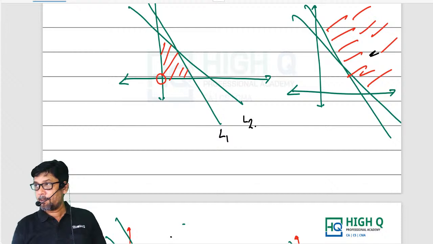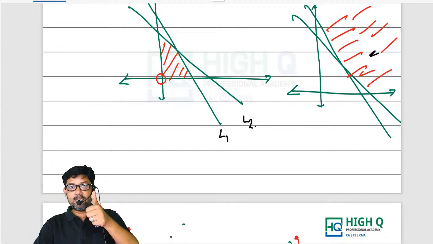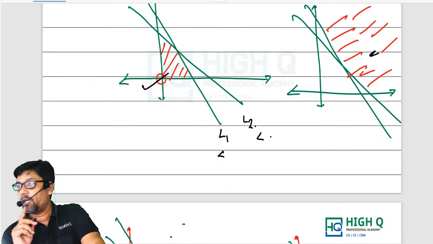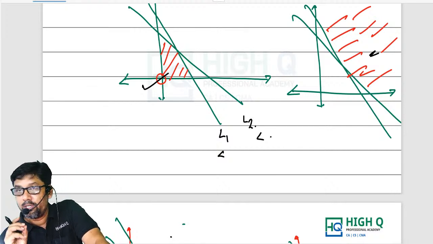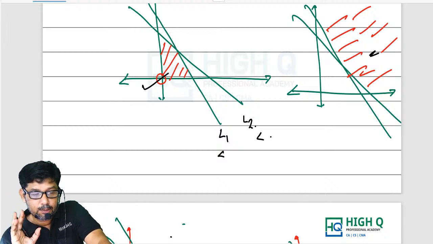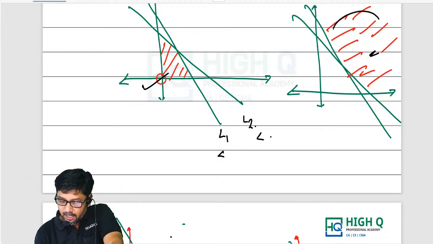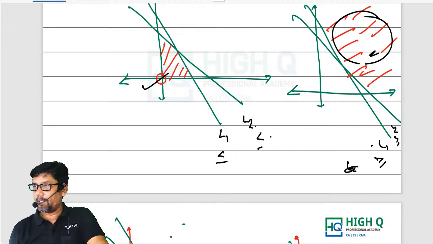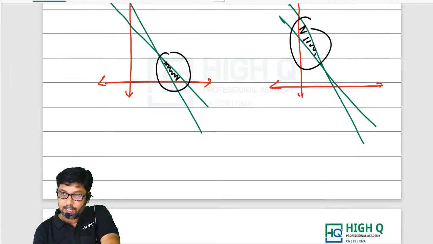Now look at this. Since origin is included, both the inequalities will have less than sign. If origin is involved, then both the inequalities will have less than sign. This is a very important point, you remember. Here, unbounded region, L1, L2. Both the inequalities will have what? Greater than or equal to sign. Less than or equal to sign, greater than or equal to sign. Here, where is the shaded region, my dear?